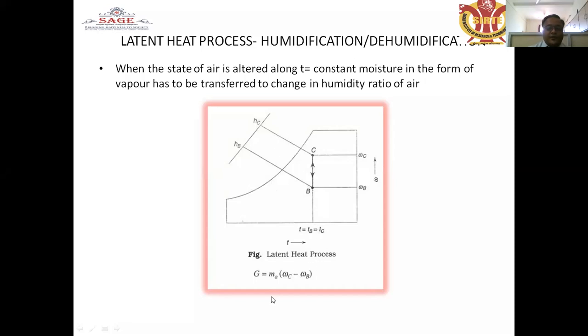So this is the formula represented by G is equal to MA into the bracket of omega C minus omega B. Omega represents the specific humidity, and C is the maximum value, so C comes first, and B comes after C.